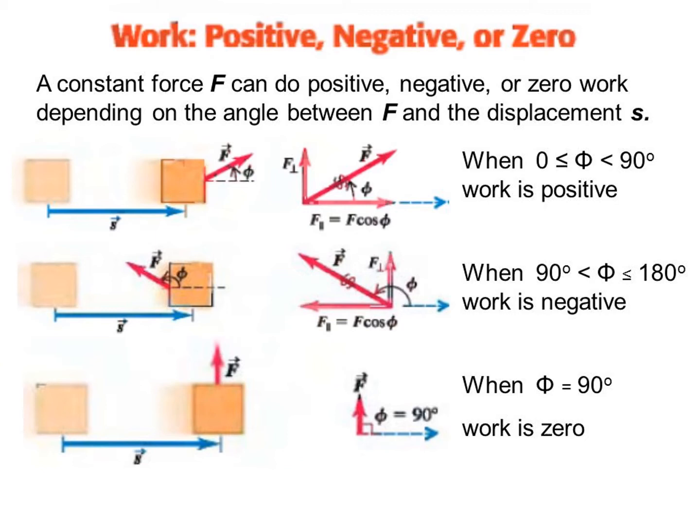Now, when the force and the displacement are perpendicular, that is theta equal to 90 degrees to each other. When a body moves in a horizontal direction, the gravitational force, mg, does not work on the body, as it acts at right angles to the displacement. In a circular motion, the centripetal force does not work on the object moving on a circle, as it is always perpendicular to the displacement.